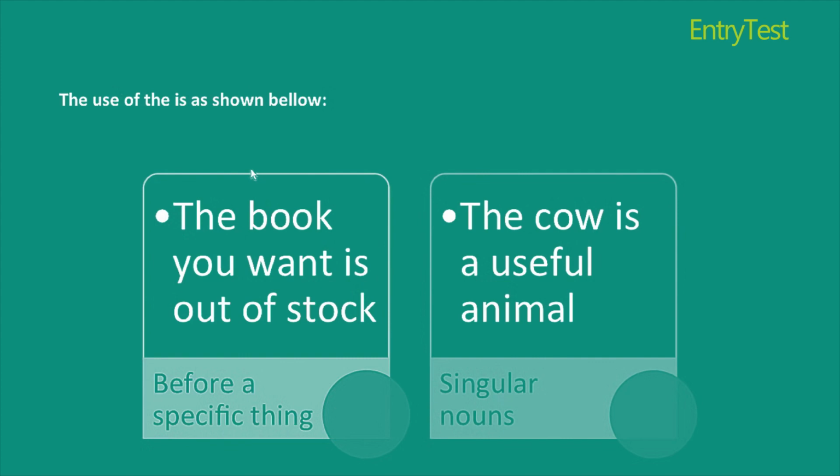For example, I say the book you want is out of stock. This means that you want a particular book. If I write a book you want is out of stock, it could be any general book. If I say the cow is a useful animal, this means that you're talking about the cow only. You're not talking about any domestic animal. You're talking particularly in the case of a cow.